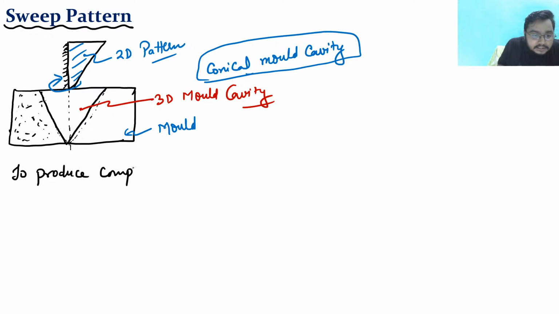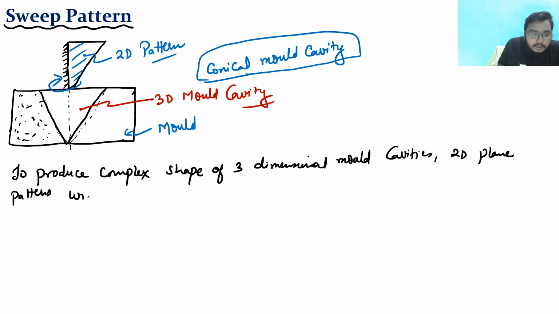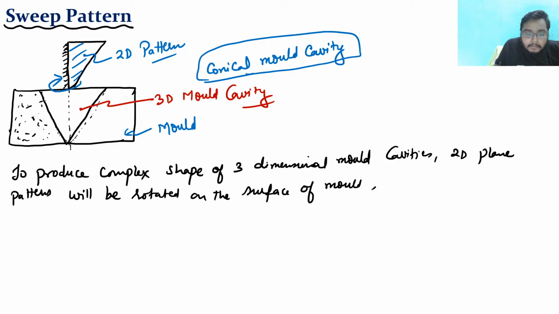To produce complex shapes of three-dimensional mold cavities, a 2D plane pattern will be rotated on the surface of the mold to produce 3D cavities.